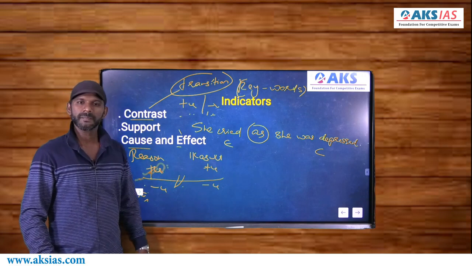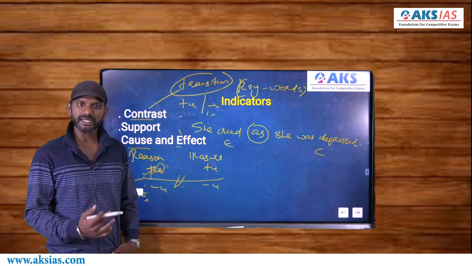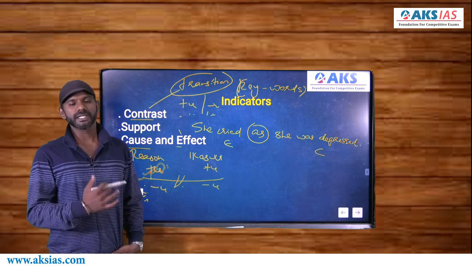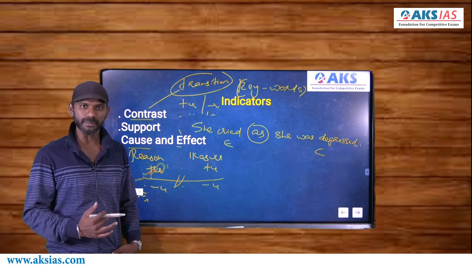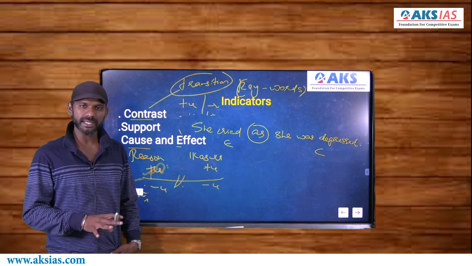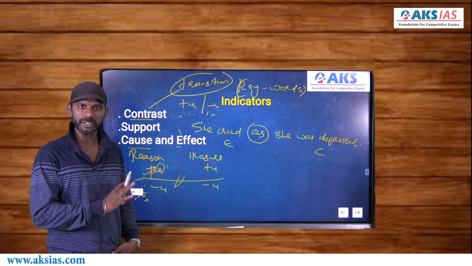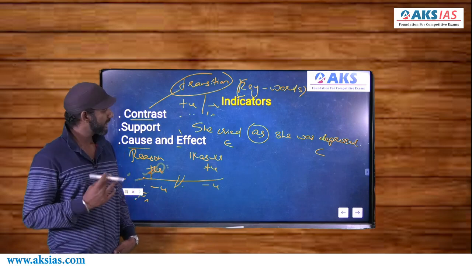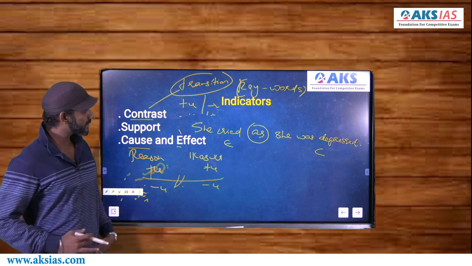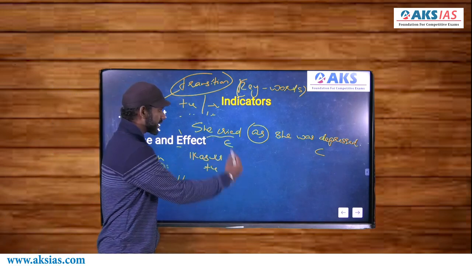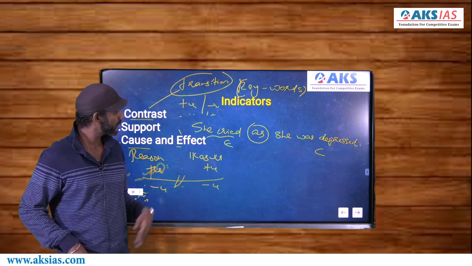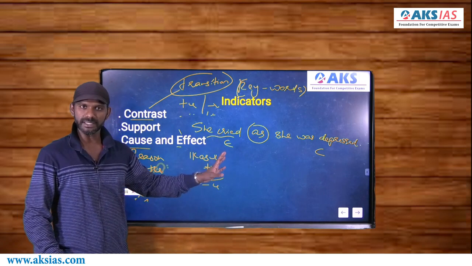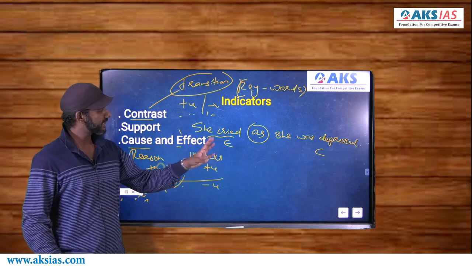I told you earlier, an idea can be negatively charged as well as positively charged. The charge of an idea depends on the sentence or the context in which the idea appears. So based on the context, with the help of indicators, you must be able to identify the charge of every idea. Now my question is, in this context, she cried is a negative idea or a positive idea? That is my question. Now, I asked you the charge of the first idea. Forget about it. Come to the second idea.